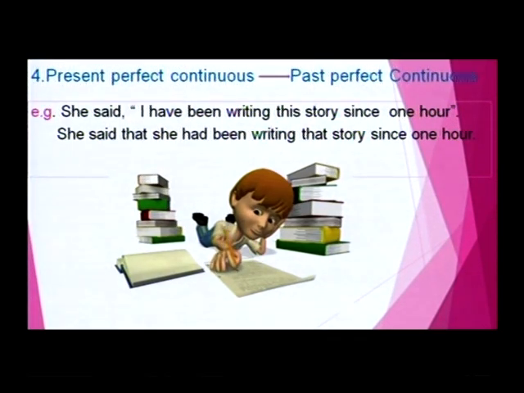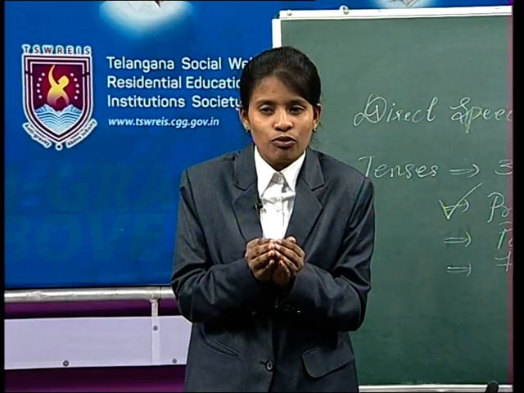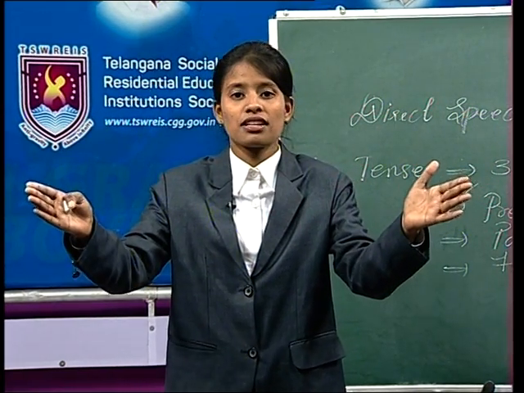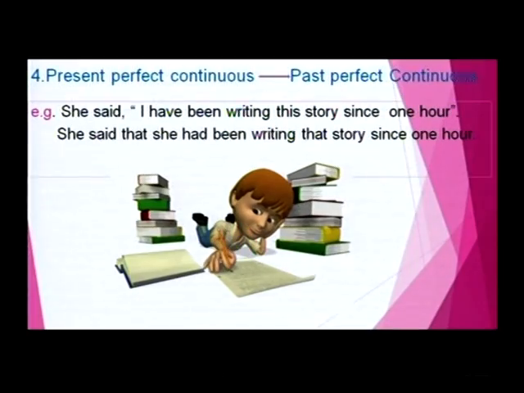See my dear friends, this is an important one. Here, the comma and the quotation marks were removed, and the conjunction that is used, and the pronoun I became she, and have became had, and this became that. As I already told you before, the words which express nearness will change into the words which express distance. That means, this will become that. See in this example, she said that she had been writing that story since 1 hour. Clear? So many changes affected here to remember.